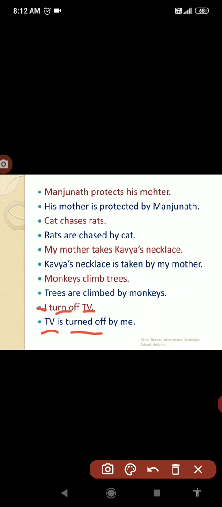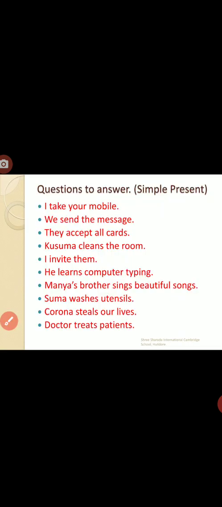TV is turned off. By I becomes me. Already I told you that if there is a pronoun, we need to use the object case. I told you that I becomes me and we becomes us, like that. TV is turned off by me. So like that we have to use.